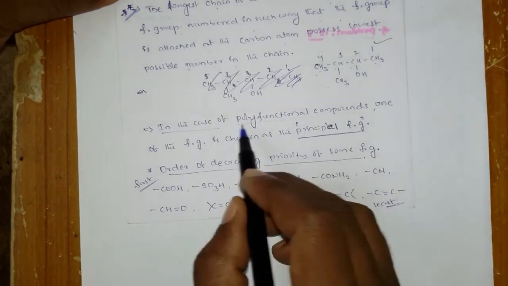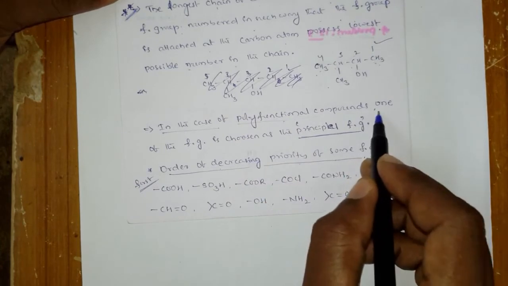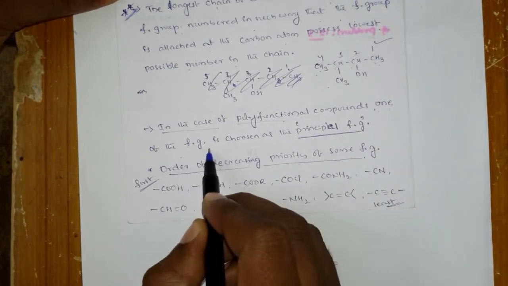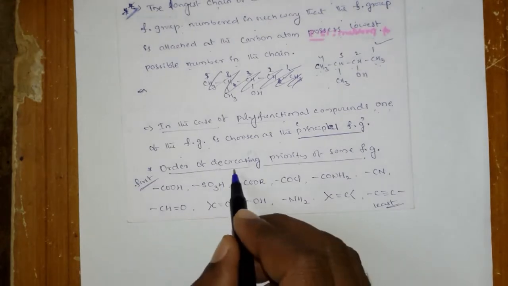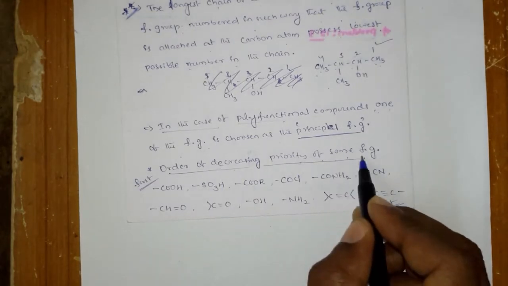Okay, if you have more than one functional group in the compound, then one of the functional groups is chosen as the principal functional group, principal. So that is the major, bigger one. Okay, so what criteria we will select is that for that there is some order. Okay, what is that order? The order of decreasing priority of some functional groups.